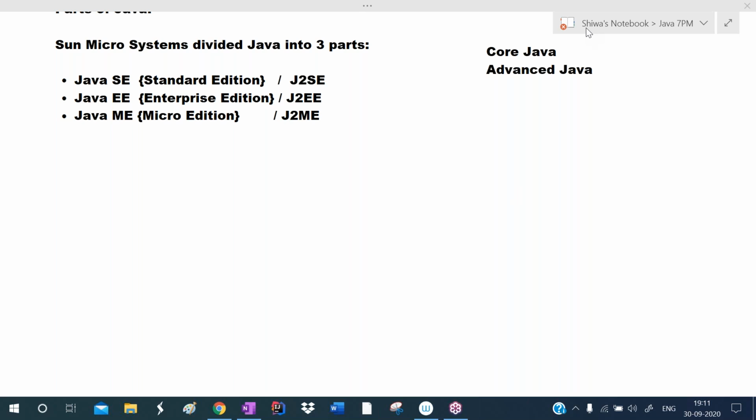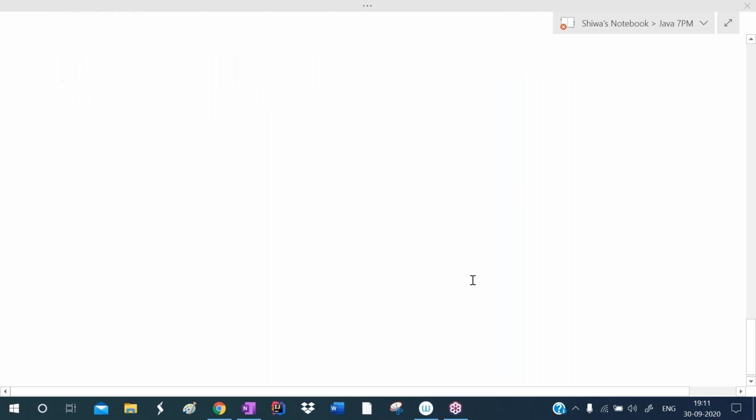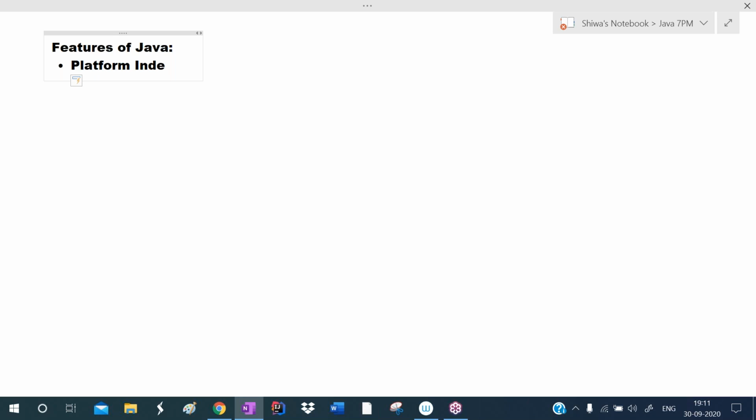Now, listen. In today's session, I want to talk about the features of Java. What are the major features of Java? I'm discussing some important features. First, Java is platform independent. Listen carefully. First I will read the list, and after that I will explain each and every feature clearly.